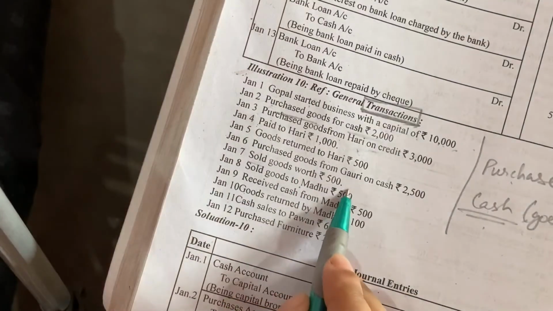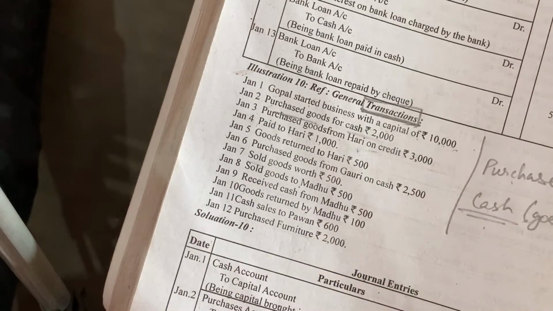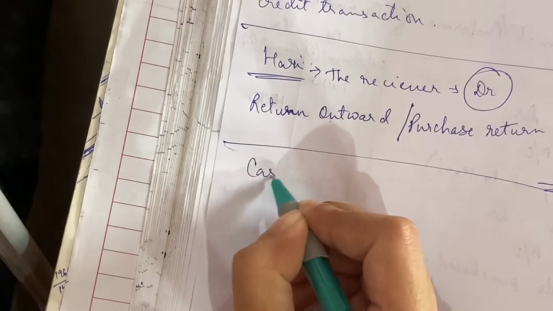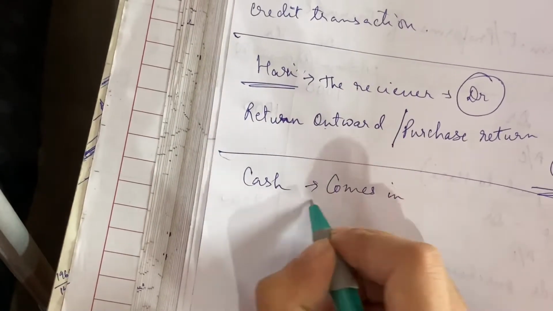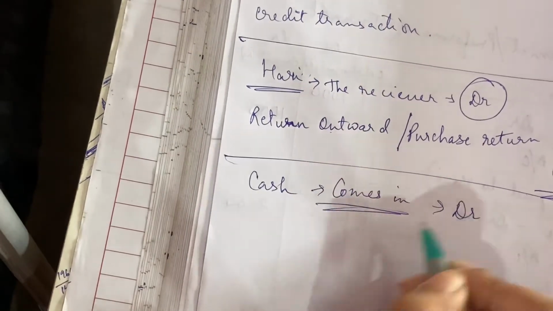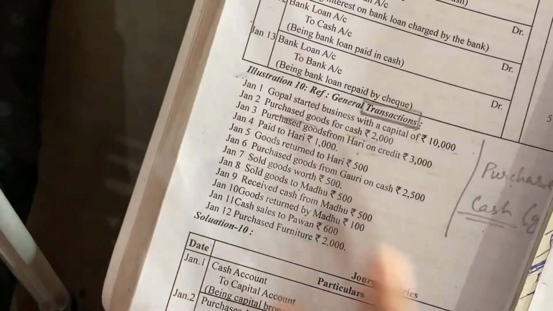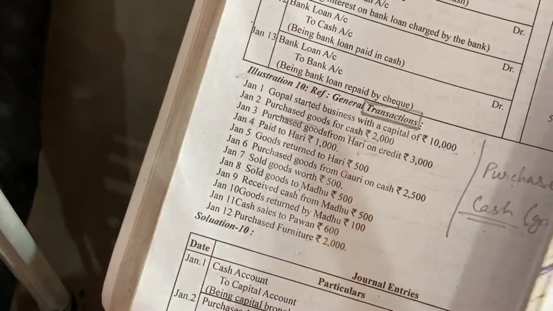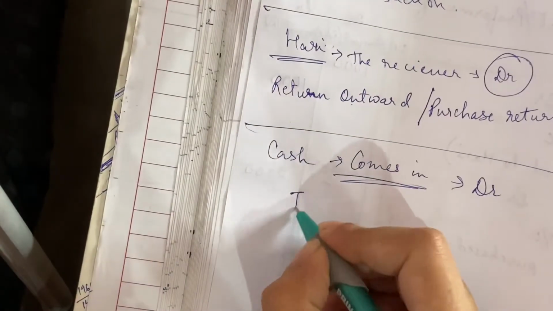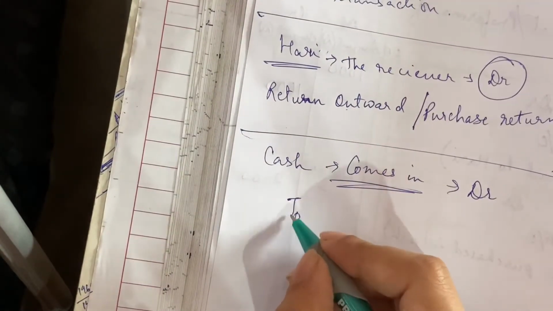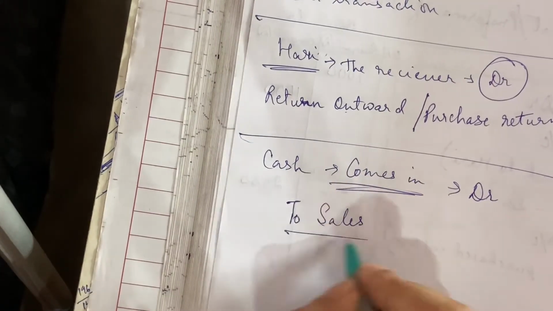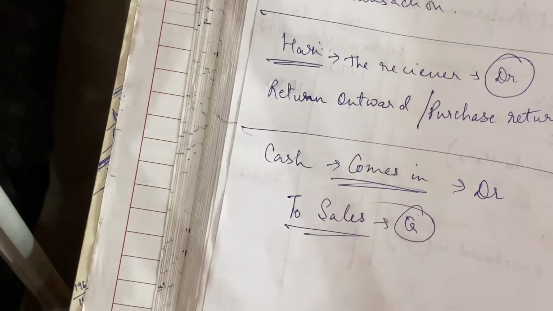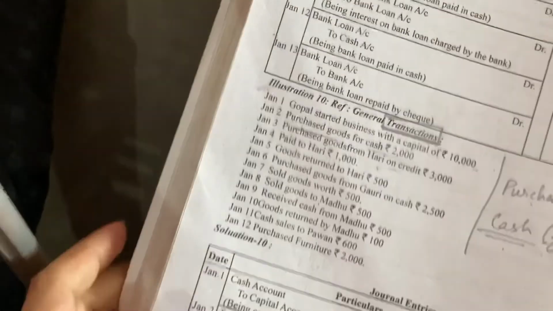Sold goods worth ₹500. When I sell goods, the two aspects of the transaction again. When I sell goods, I get cash. Cash comes in. Debit what comes in. What else happened? When you sell goods, goods goes out of the business, and sale is also an income. So I will write to sales. So this thing is in the credit place. So you write the transaction like this.